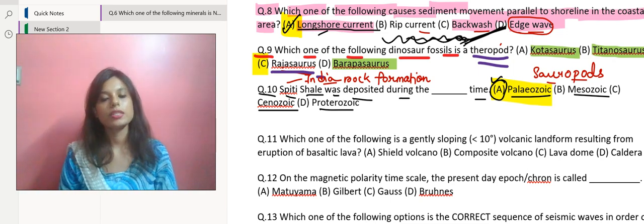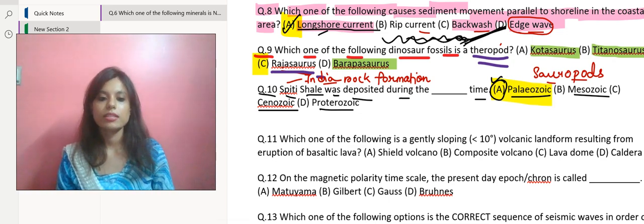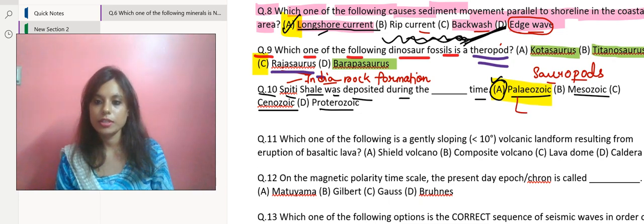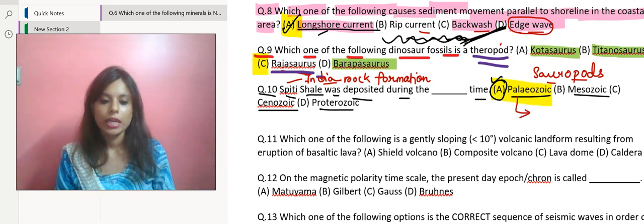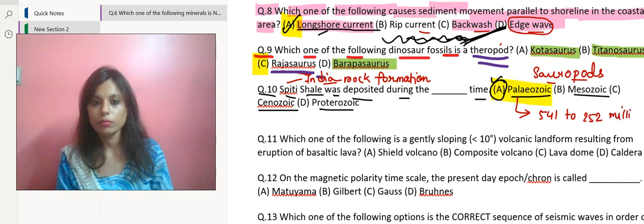And it was deposited during the early to middle Cambrian period of the Paleozoic era, which approximately existed from 541 to 252 million years ago.